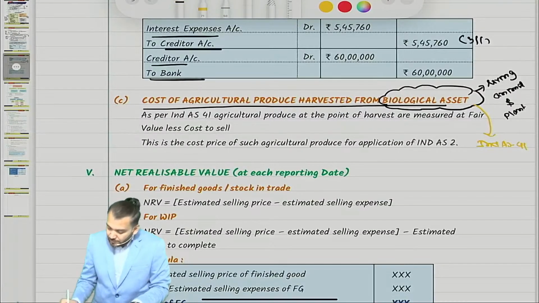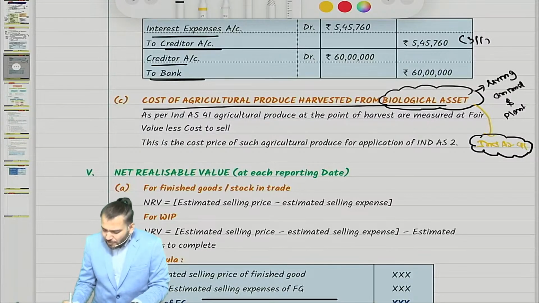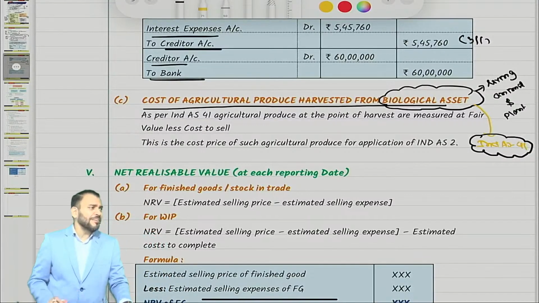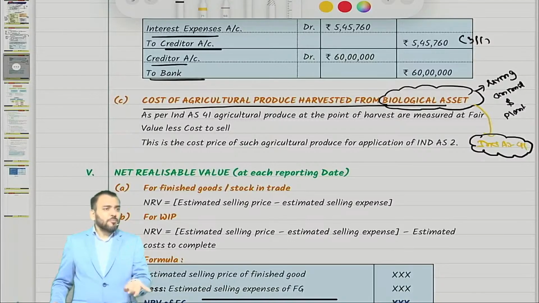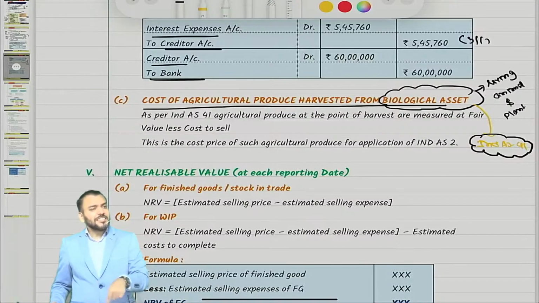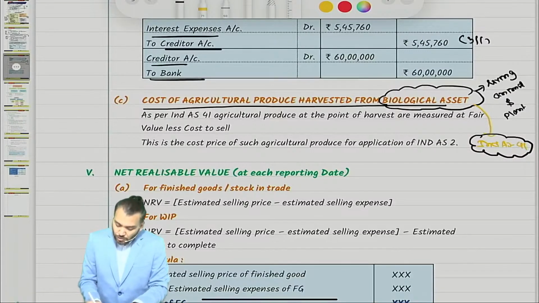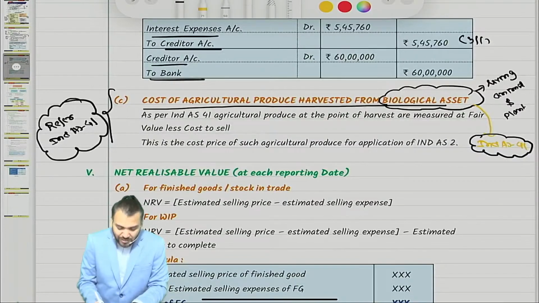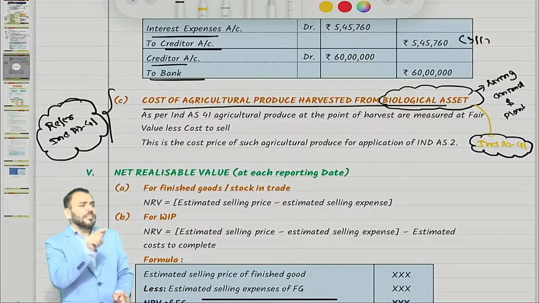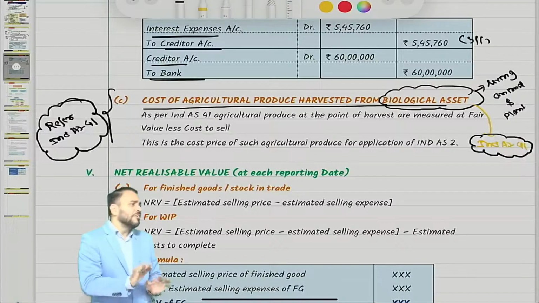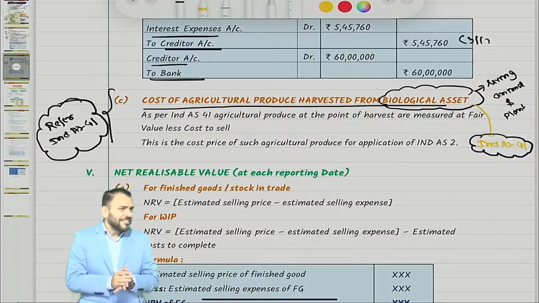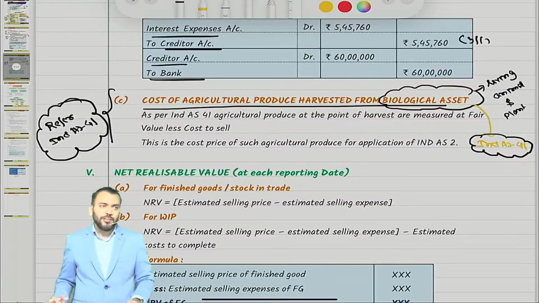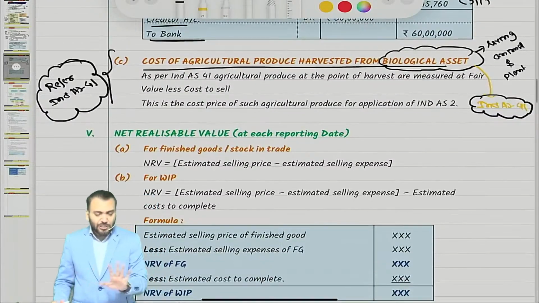Ind AS 41. Right now it will be a bit difficult for me to explain this point. What we'll do, we'll skip this point, and this entire discussion will be done in Ind AS 41. Don't worry, I will only come back to Ind AS 2. But right now I would need to go to Ind AS 41 and then come back to Ind AS 2, so it will be double teaching. So better we'll keep this point for Ind AS 41 only. Correct? So ignore it right now.